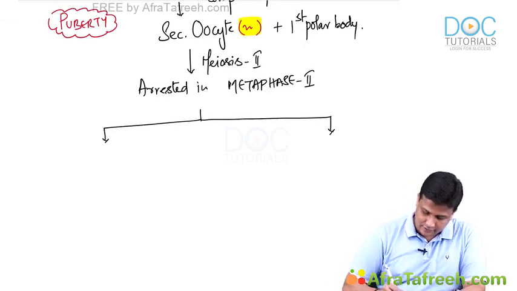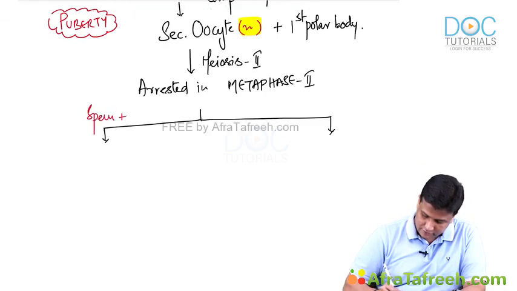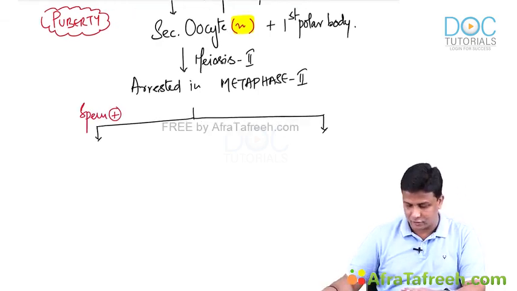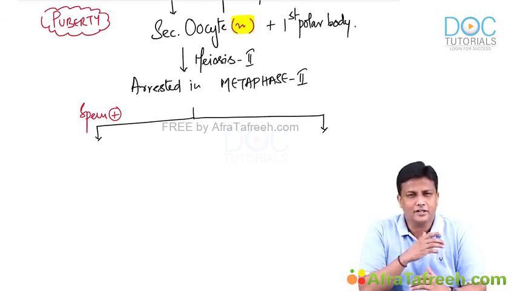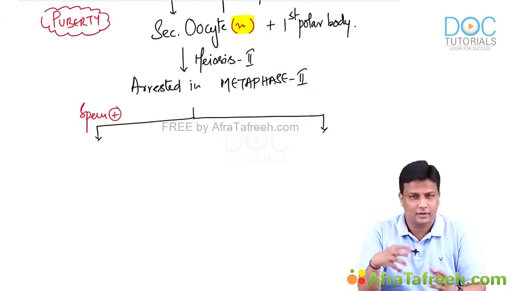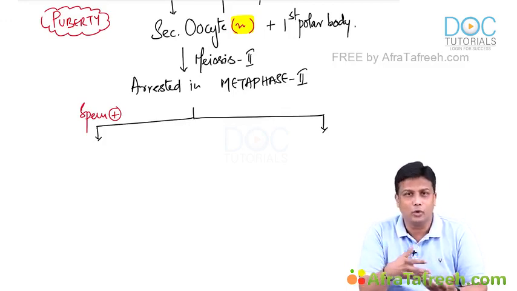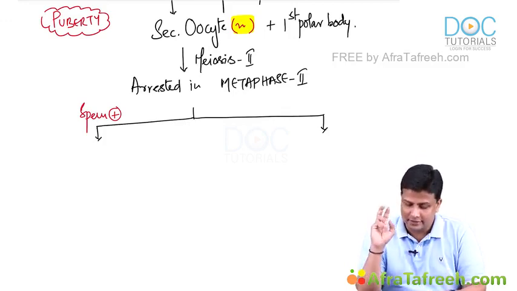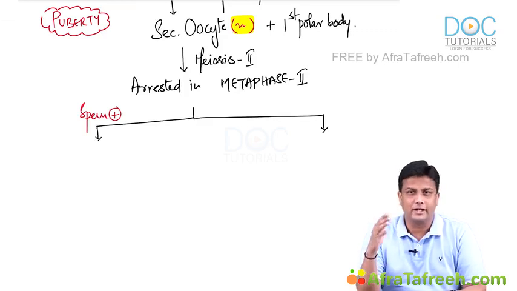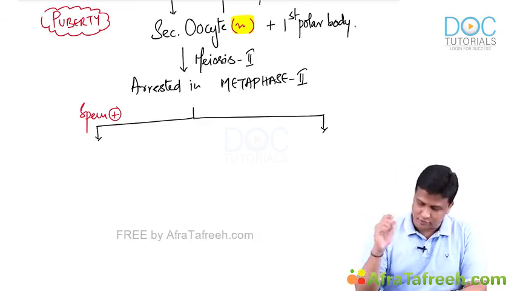So let us take condition number 1. For example, if the spermatozoa is available, sir, I'm just writing plus here. If the spermatozoa is available, then what is going to happen? It is going to complete meiosis 2. Fertilization will occur. It is going to complete meiosis 2, and it is going to become the ovum along with the release of the second polar body, and further pregnancy will actually continue, guys. So let us write down.